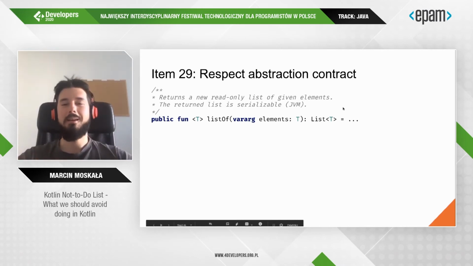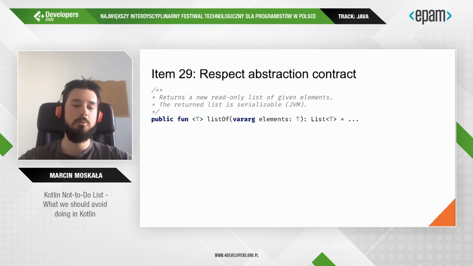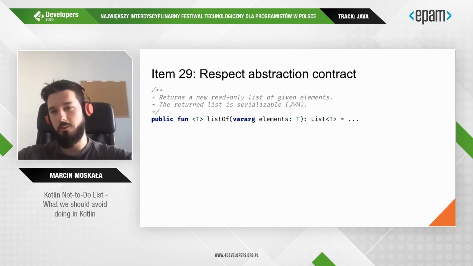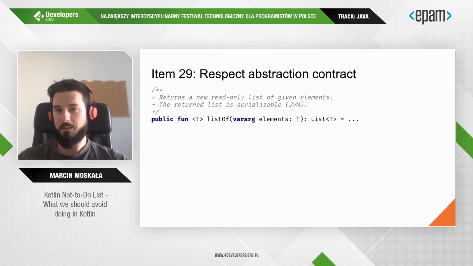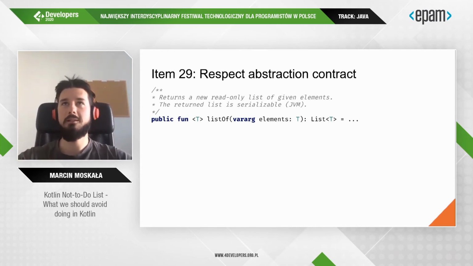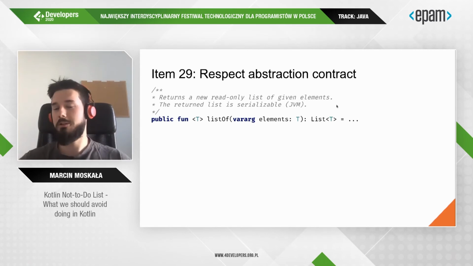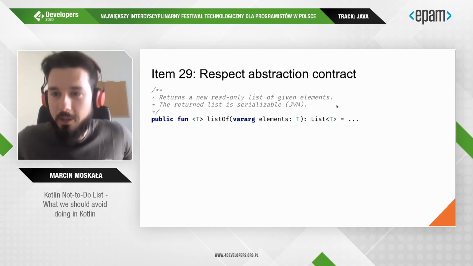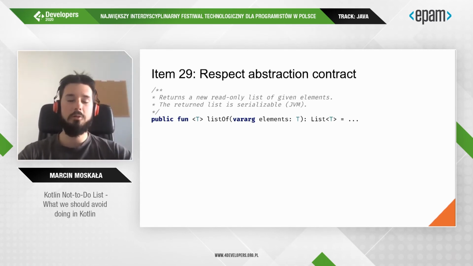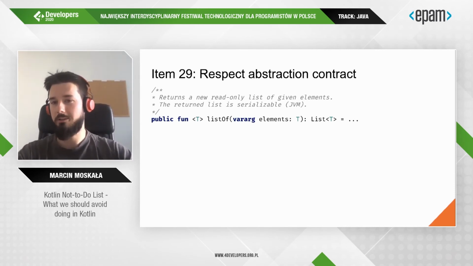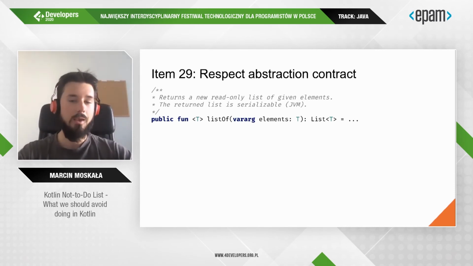What is great, because on one side you do not have information you do not need, but on the other side, creators, by not specifying some things in the contract, leave themselves the freedom to change it in the future. So here we return some List interface. Creators can replace the actual list that is returned with anything at any point, and your implementation will work fine as long as you are consistent with the contract.